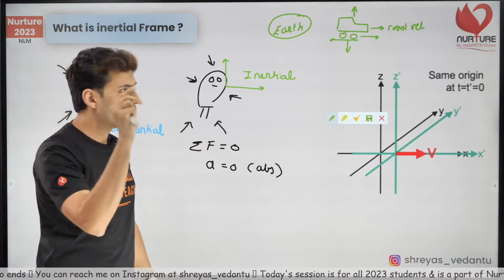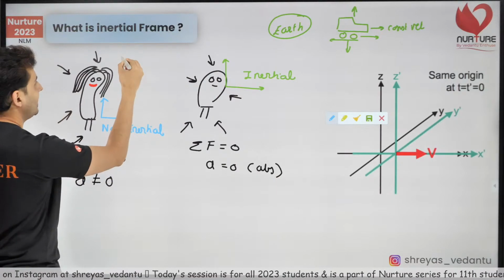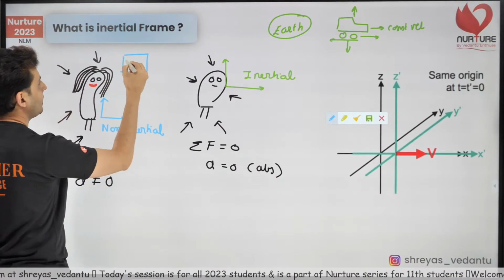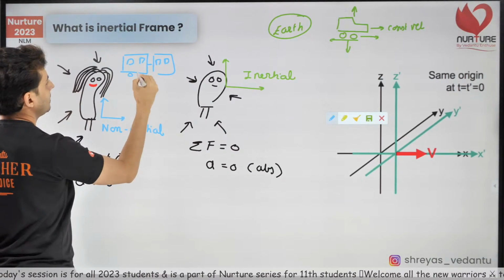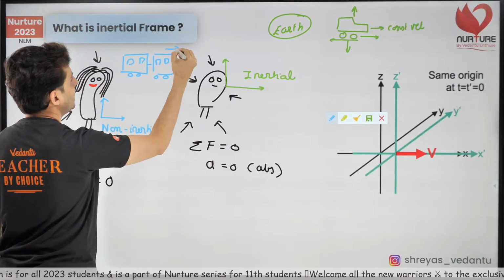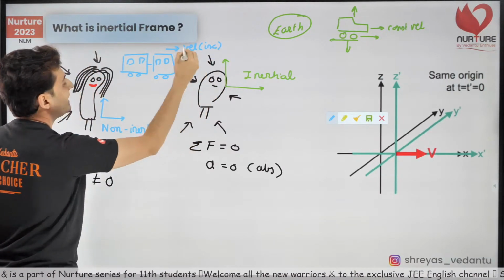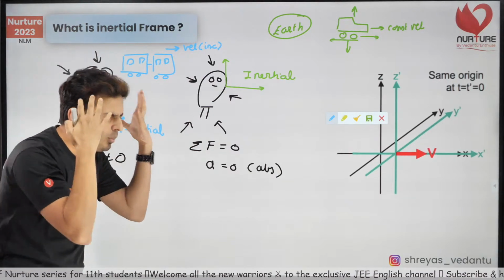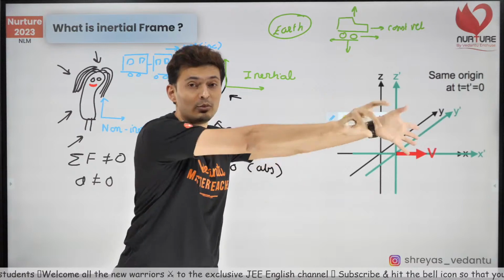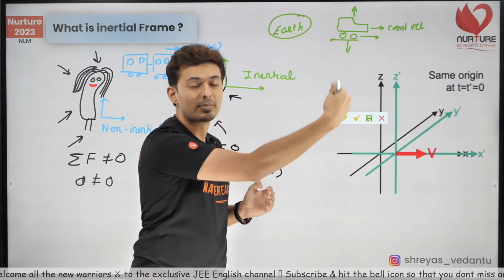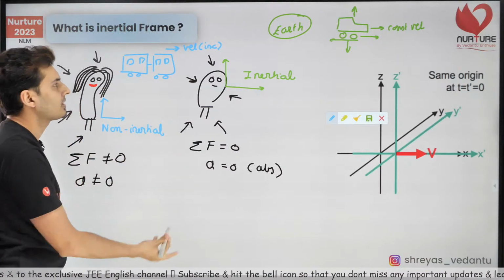Is that understood? Similarly, just look at this example. What if you are in a train? Okay, this is a train, and this train is changing its velocity. The velocity is increasing. Is this inertial or non-inertial? Obviously, it is accelerating. There is a net force acting on it. There is some force which is propelling and increasing its speed. Hence, net force is not 0, acceleration is not 0. It is a non-inertial frame.